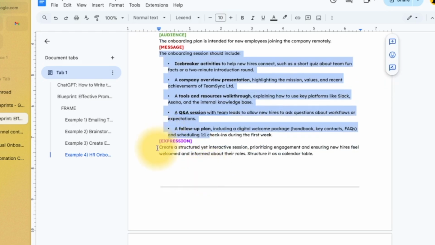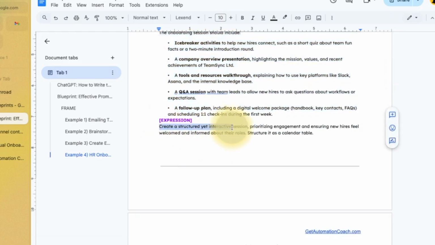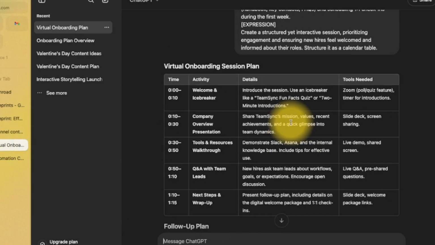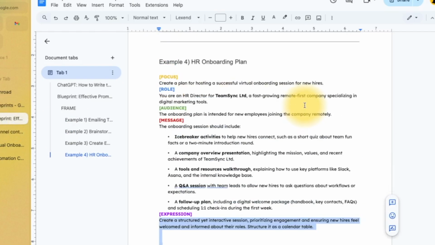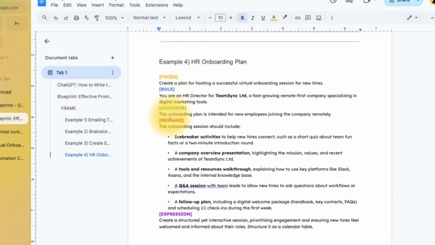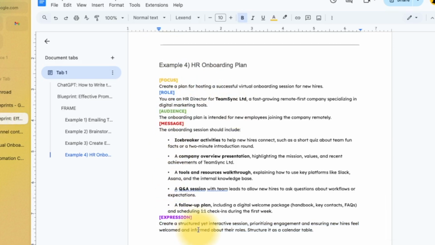How do I want it to structure the reply? Create a structured yet interactive session, prioritizing engagement and ensuring new hires feel welcomed and informed about their roles. Structure it as a calendar table. And that's exactly what you can see it did there. So by framing my question in a professional, structured manner, I get a much better reply. By using FRAME, F-R-A-M-E, you can start to learn how to become a prompt engineer, because you don't have to follow FRAME. You could create your own.